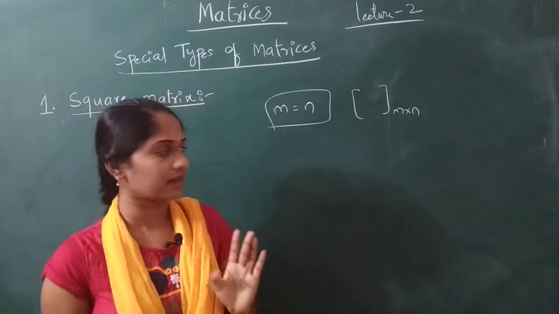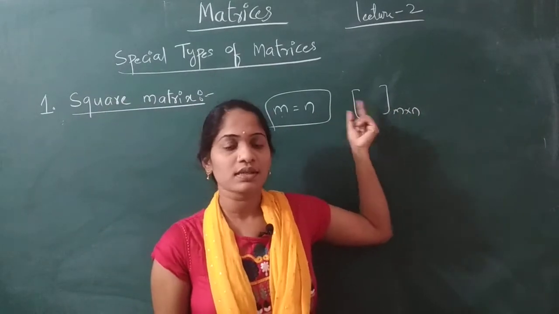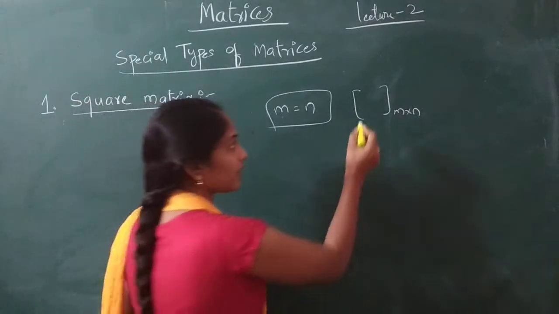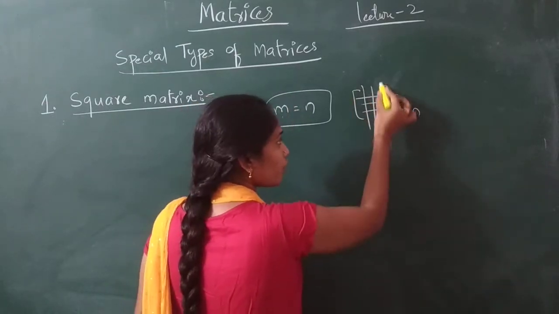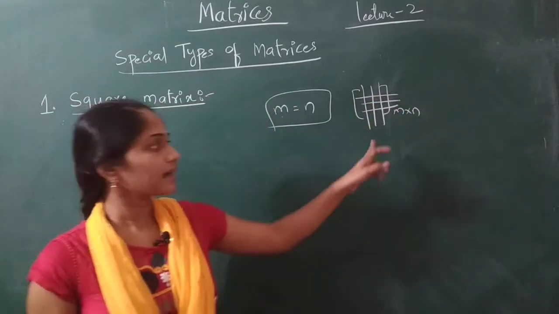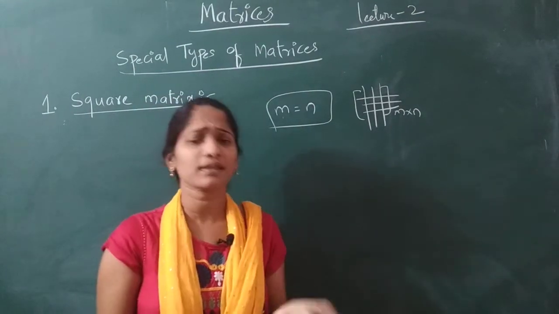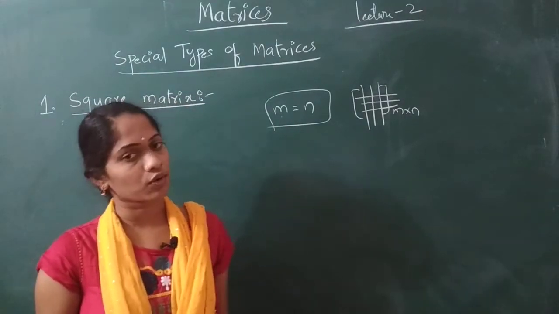Again I am repeating, any M cross N matrix for which M equals N, that is, the number of rows equals the number of columns, is a square matrix. Another name for a square matrix is an n-rowed square matrix.